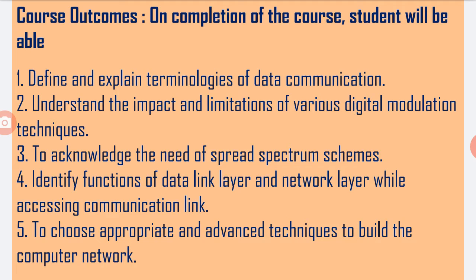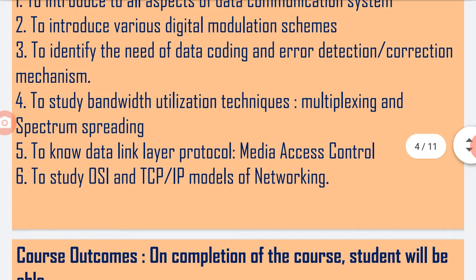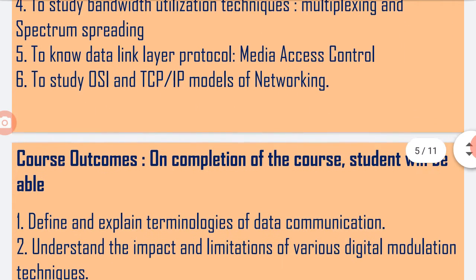The fourth one, students should be able to identify the functions of data link layer and network layer while accessing the communication link or network. And the fifth point of the outcome is students should be able to choose the appropriate and advanced technique while building a computer network. These are the outcomes and objectives of the paper.